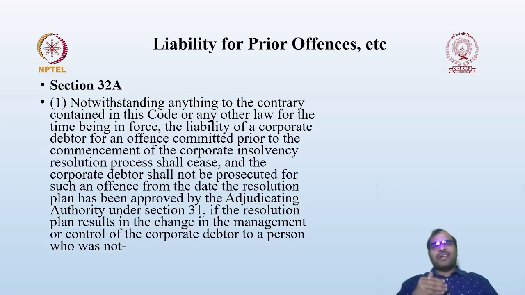So that's why once the resolution plan is approved, all the liabilities prior to the CIRP will cease to exist.